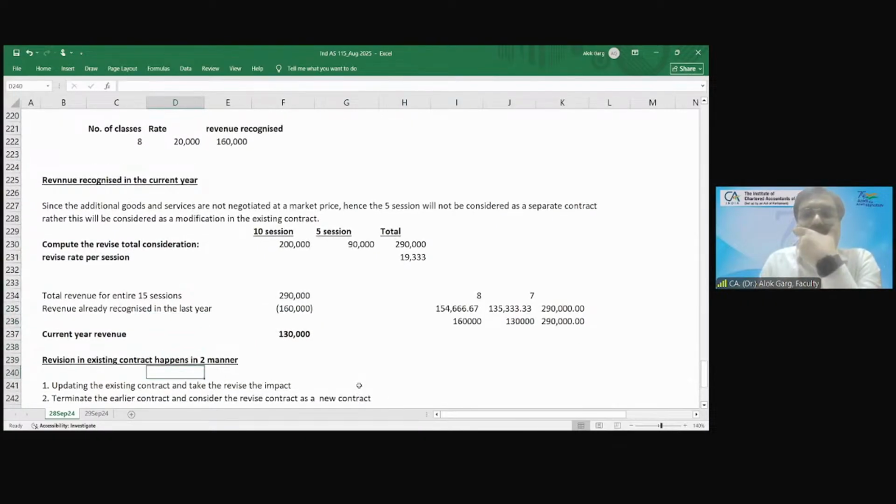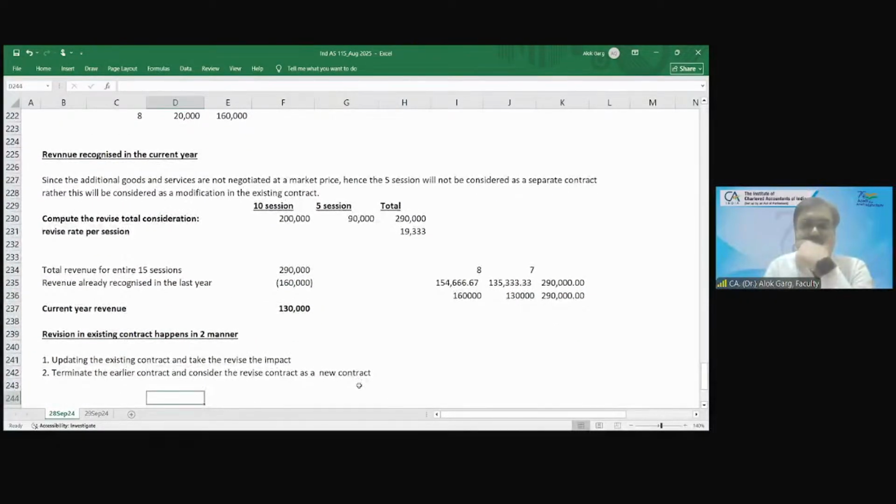Sir, can't we apply prior period adjustments here? No. Why? Because you know why it is not a prior period adjustment? Because this amendment in the existing contract never happened in the last year. This is a situation of the current year. Okay? So if your standard allows you these kind of adjustments, every company will plan accordingly.